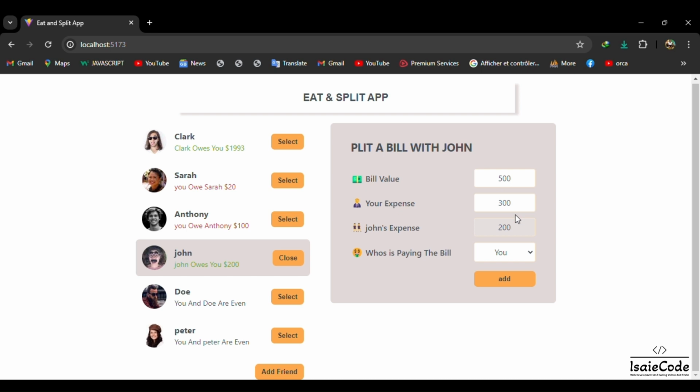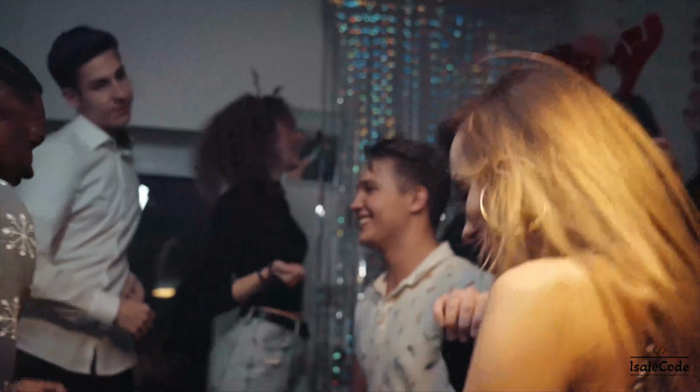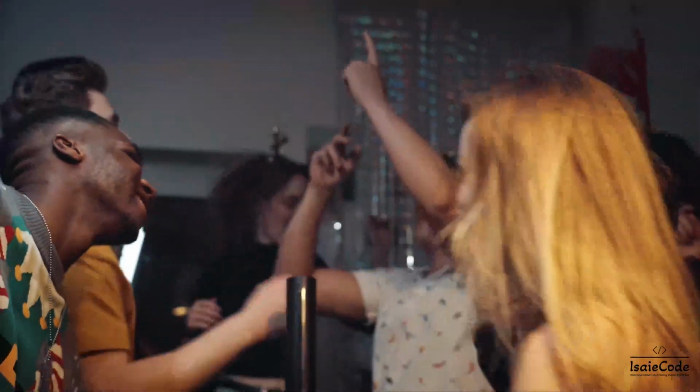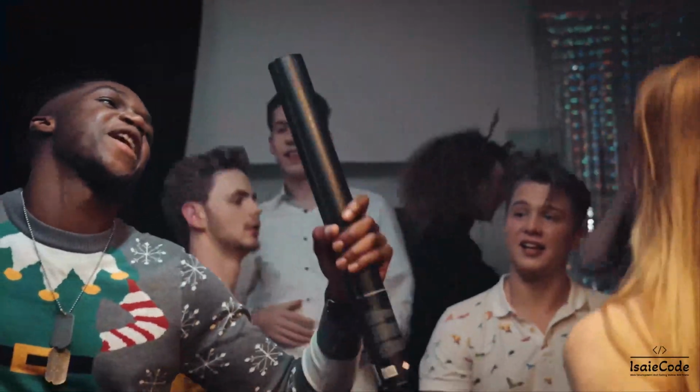So I showed you the functionality of this app. Please let me know your reaction. Let me know how you take this project in the comment below, and if you need the source code for this project, I will give you. Don't worry, write in the comment below and I will see. As you see, it's a very good project.